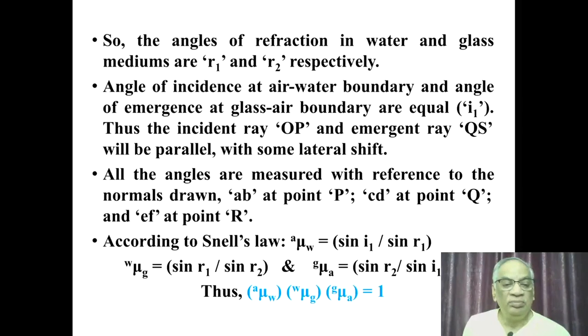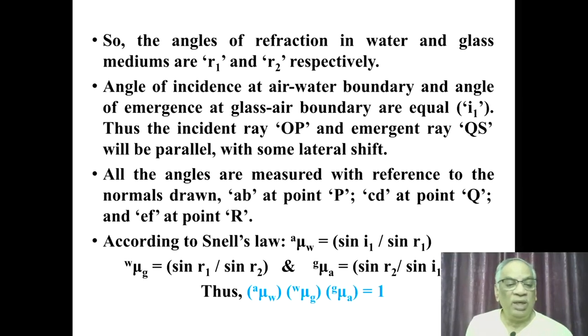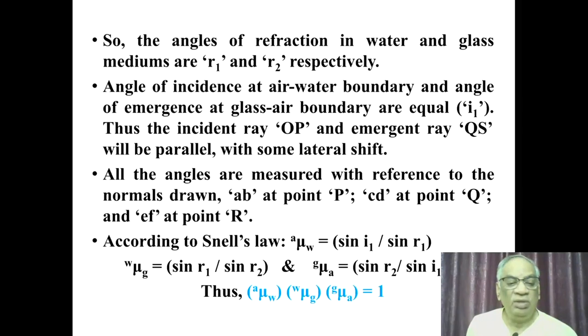According to Snell's law, the refractive index of water with reference to air, that is a mu w, is equal to sin I1 by sin R1. The refractive index of glass with reference to water is given as sin R1 by sin R2, and the refractive index of air with reference to glass is given as sin R2 by sin I1. If you multiply all these three refractive index equations, you get mu of water with reference to air into mu of glass with reference to water into mu of air with reference to glass. If you take this product, the product becomes 1.